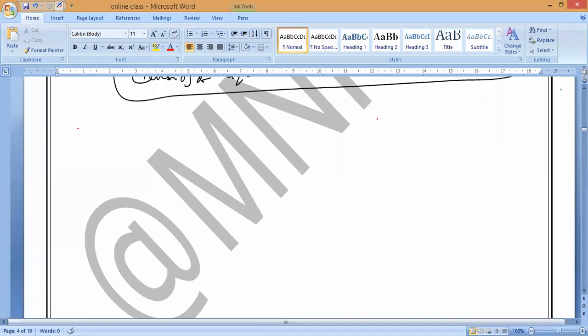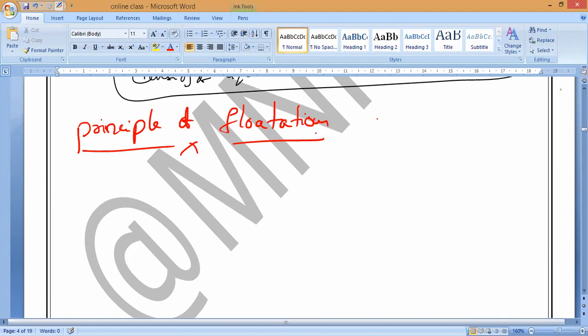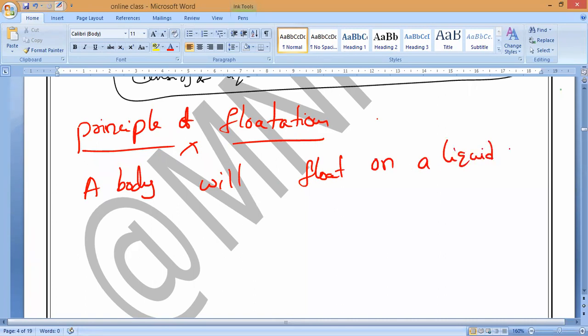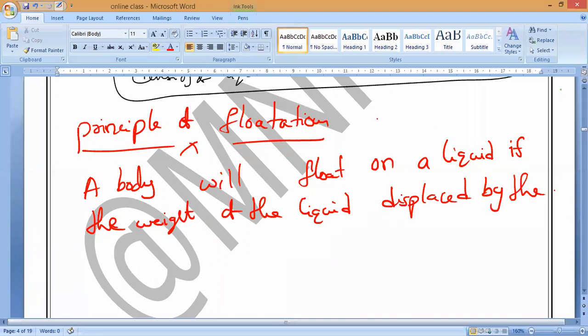So all of you write it. Principle of flotation: a body will float on a liquid if the weight of the liquid displaced by the immersed part of the body is